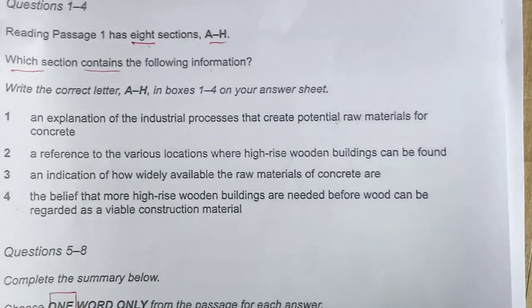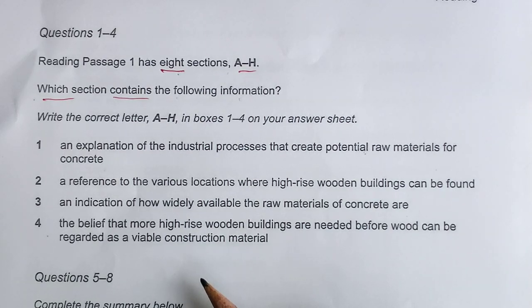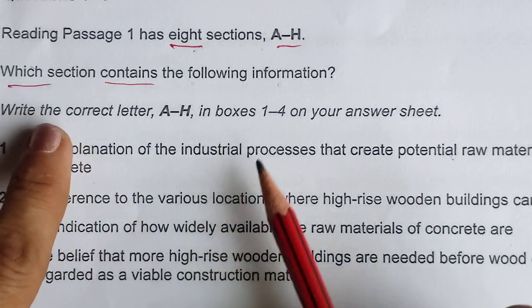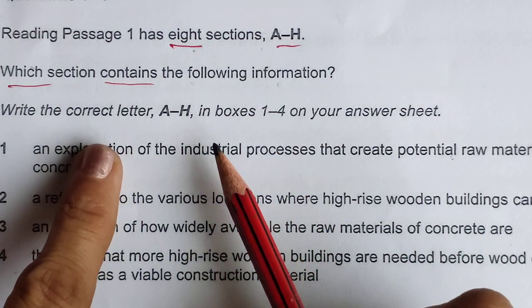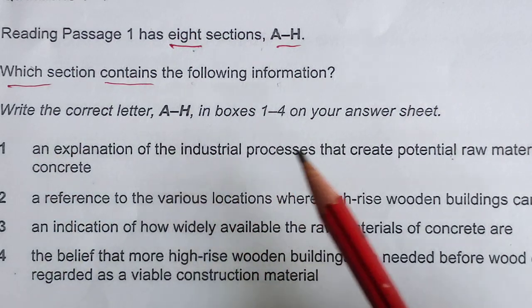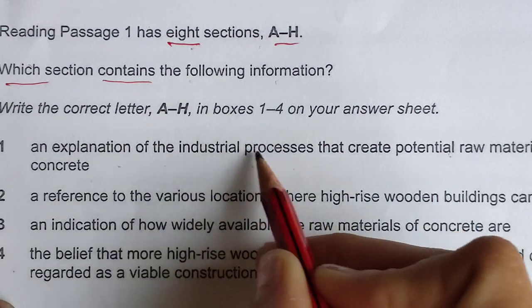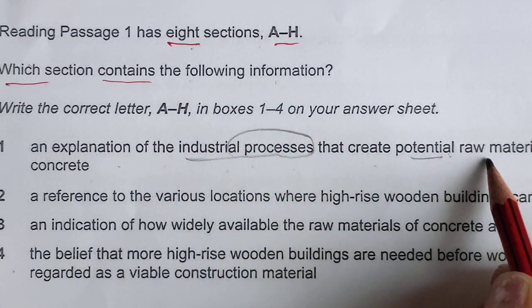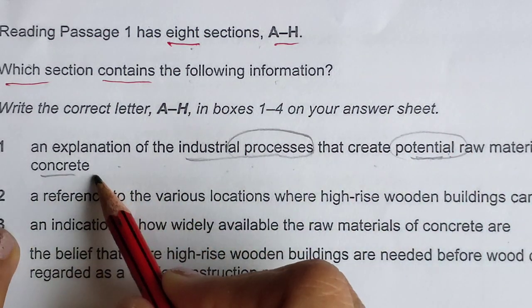So first I will start with this type of question. You can see this. So first I will understand this information. This is not a statement, it is information, and then we will read the small paragraphs with the help of these keywords. So an explanation of the industrial process. Some processes they may be talking about that create potential raw materials for concrete. Potential means future raw materials for concrete.